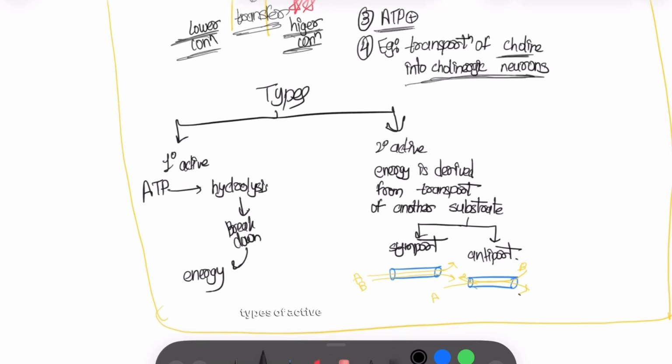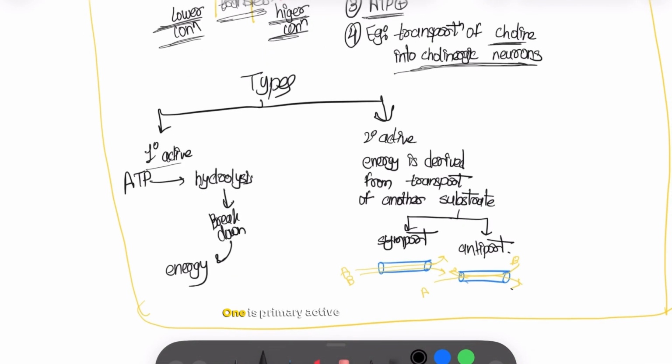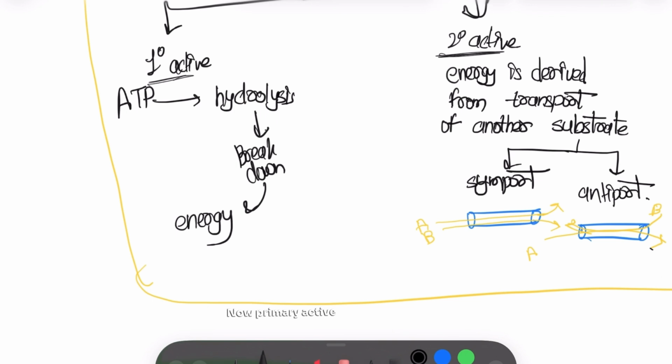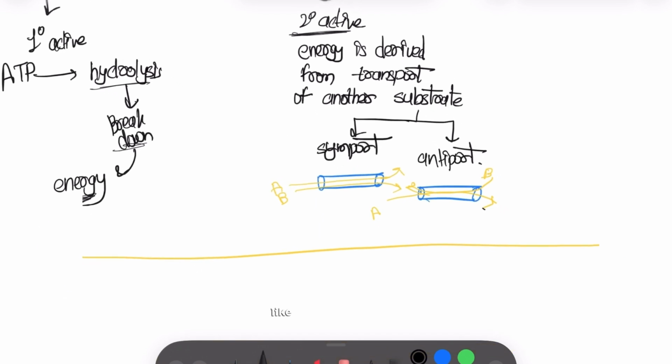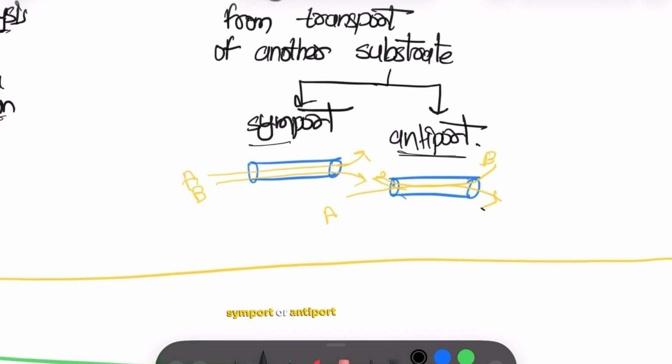Now there are two types of active transport. One is primary active transport and the second is secondary active transport. Primary active transport utilizes ATP, hydrolyzes it, breaks it down, and then the energy is utilized. While in secondary active transport, energy is derived from the transportation of another substrate, like symport or antiport. This is A molecule and this is B molecule.